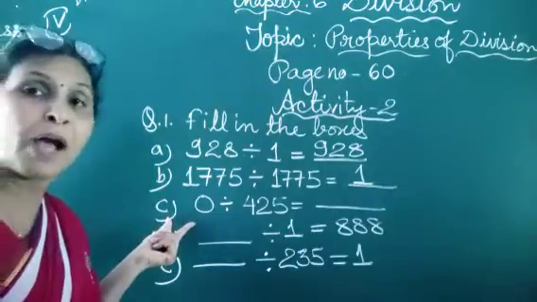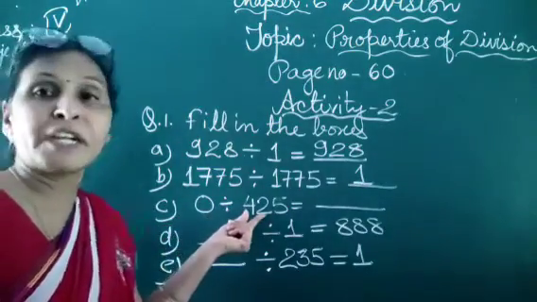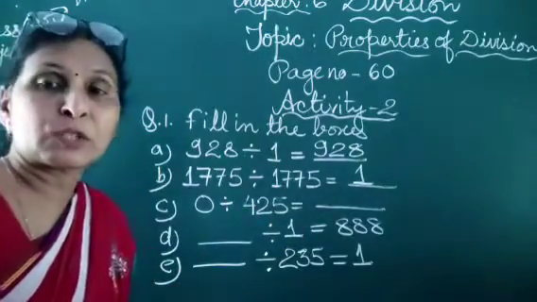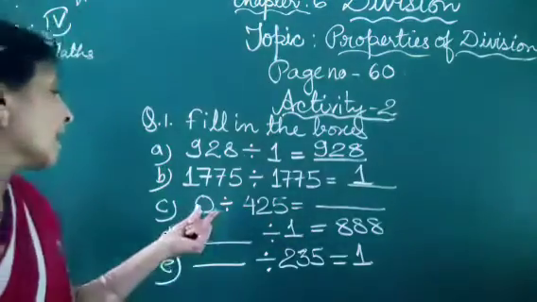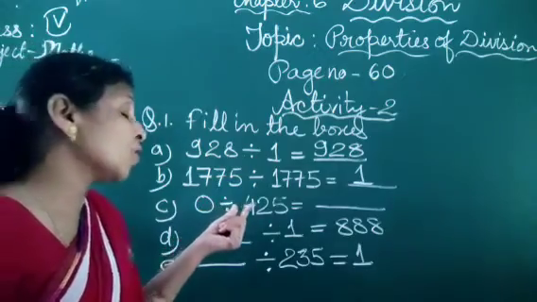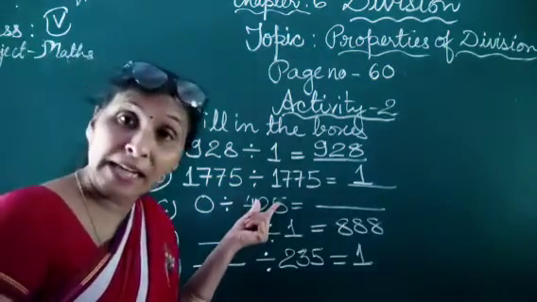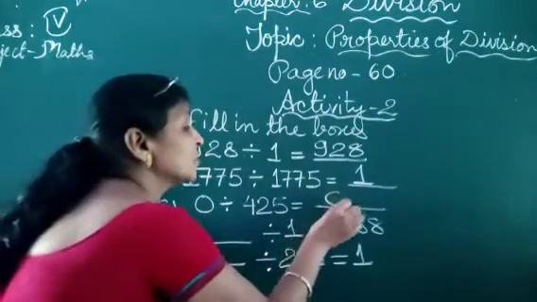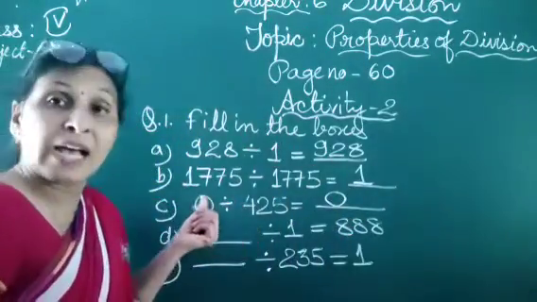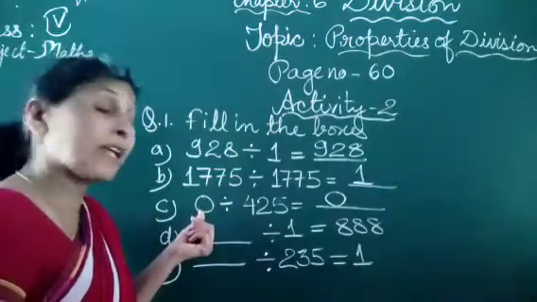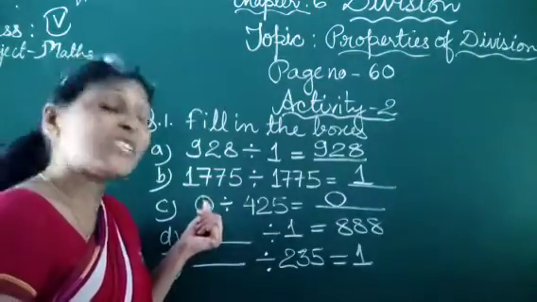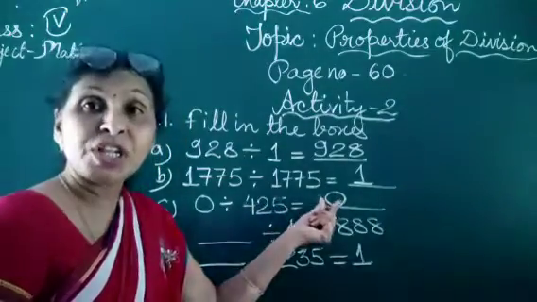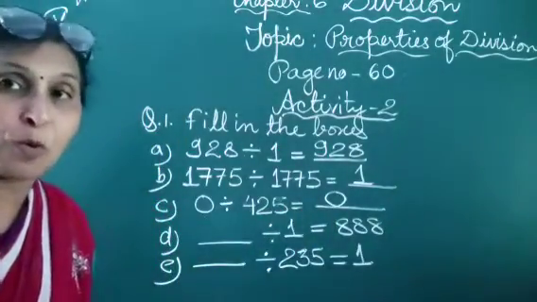Now the C part: 0 divided by 425 is equal to dash. When 0 is divided by any number, then the quotient is always 0. Again I repeat, when 0 is divided by any number, then the quotient is always 0.